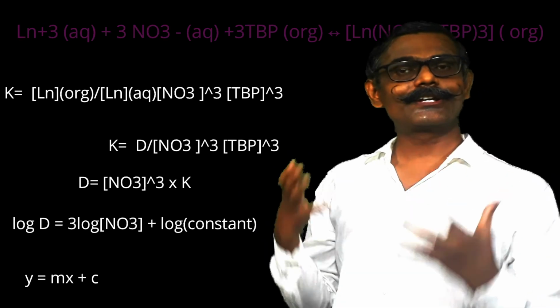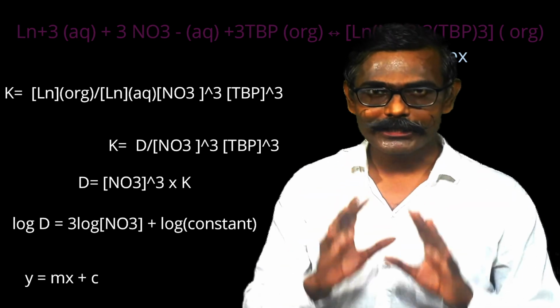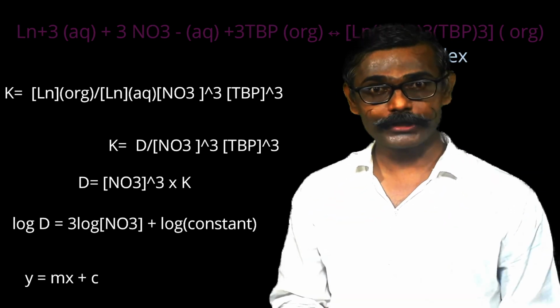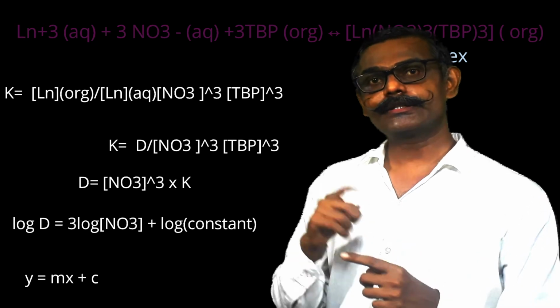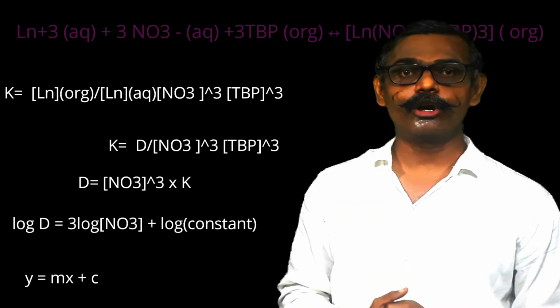So from this graph, what is the conclusion? If a sufficient concentration of nitrate ion is present, and sufficient nitric acid is used for this separation, then lanthanoids can be separated in the reverse order of their atomic number.